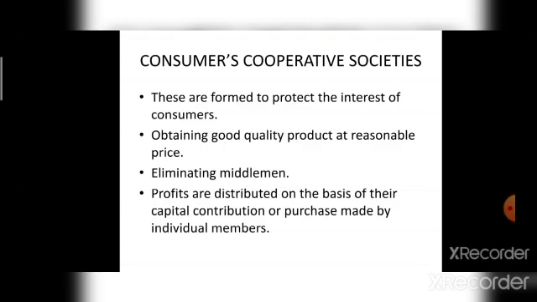So, under consumers cooperative societies, how are the profits distributed? Profits are distributed on the basis of their capital contribution or purchases made by individual members.